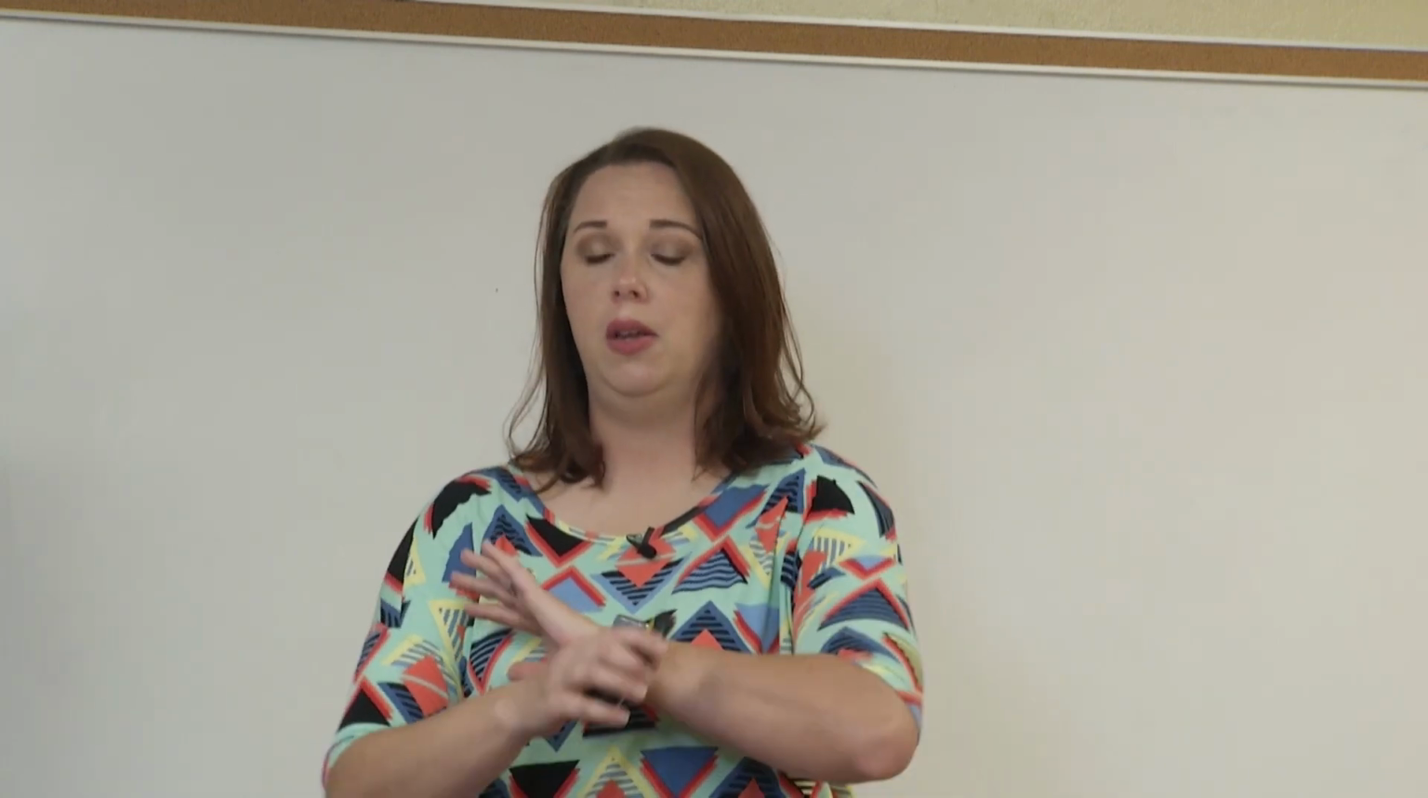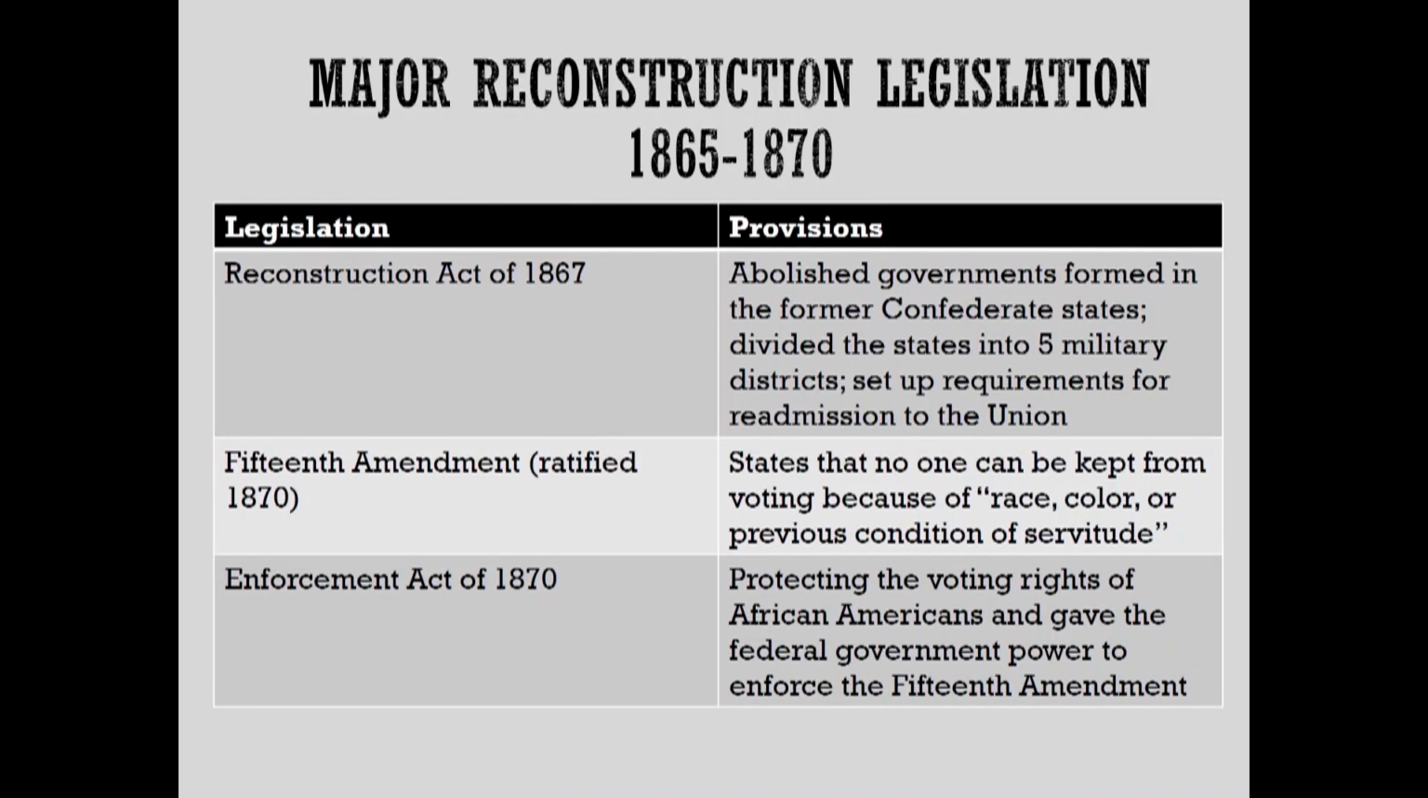All right, so the last three major pieces of Reconstruction legislation that we need to talk about start with the Reconstruction Act of 1867. What this did, guys, is abolish governments that were formed in the former Confederate states. So this is basically wiping those governments off the map and putting everything back into place how it was before. Again, you had governments set up prior to the Civil War, and they get pushed out for the Confederate government. Now we're trying to put it back into terms of how it should have been prior to the Civil War. It abolishes those governments, but it also divided the states into 5 military districts. You'll see a map of that in just a second. And that sets up requirements for readmission into the Union.